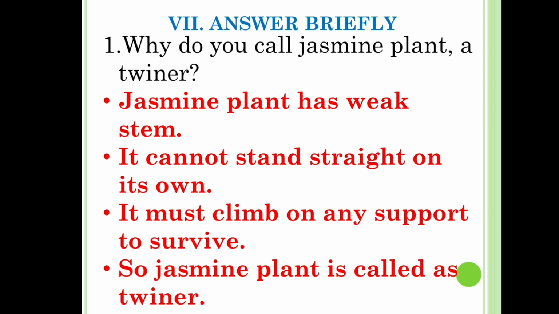Answer briefly. Why do you call jasmine plant a twiner? Jasmine plant has a weak stem. It cannot stand straight on its own. It must climb on any support to survive. So jasmine plant is called a twiner.